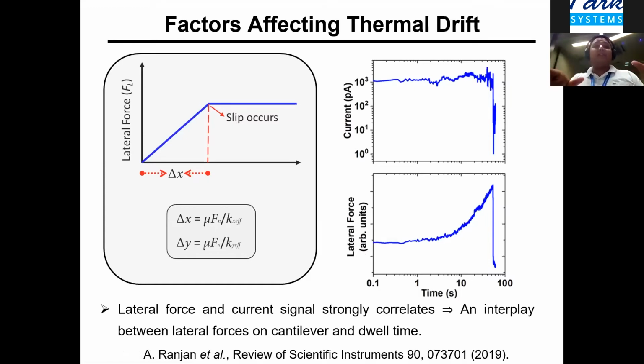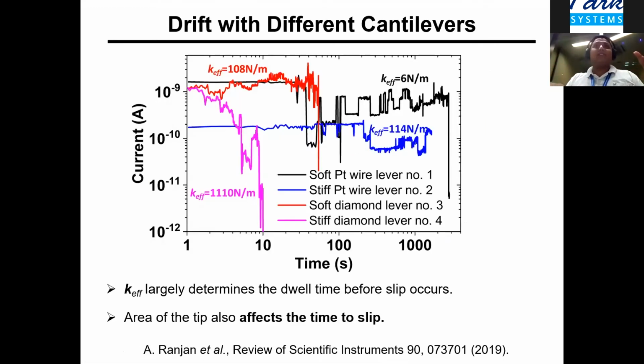There is an interplay between the lateral forces of the cantilever and the dwell time. We tried different types of cantilevers, ranging from very soft all the way to very stiff. We found that the effective stiffness largely determines the dwell time before the slip happens. If the forces are reasonably the same for all the tips, the spring constant largely determines the dwell time. Again, one can create very blunt tips, but that's not effectively what we want to measure, because we want an ultra sharp tip which can measure these probes.